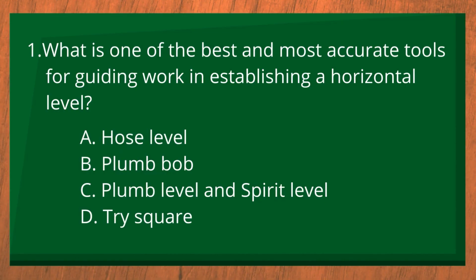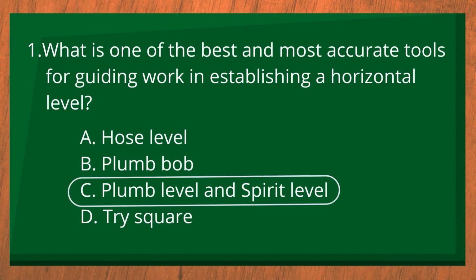Number 1. What is one of the best and most accurate tools for guiding work in establishing horizontal level? A. Hose level. B. Plumb bob. C. Plumb level and spirit level. D. Tri-square. The answer is C. Plumb level and spirit level.